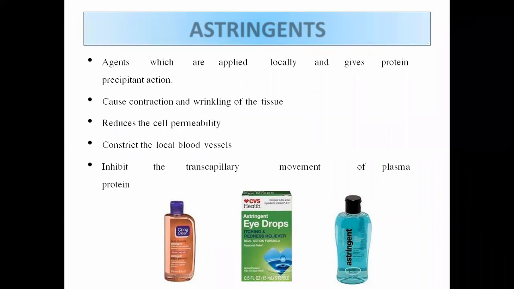So by which mechanism do they act as astringents? They cause contraction and wrinkling of the tissue. They will contract the blood vessels, the tissue, and the cells in order to stop the bleeding. They will reduce cell permeability, constrict the local blood vessels, and inhibit the transcapillary movement of plasma proteins. So they act by a cleansing mechanism.